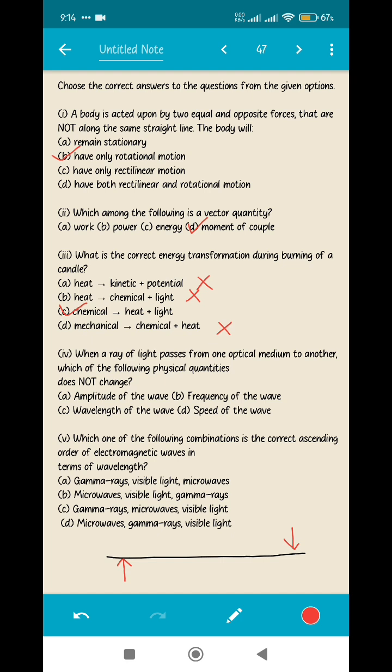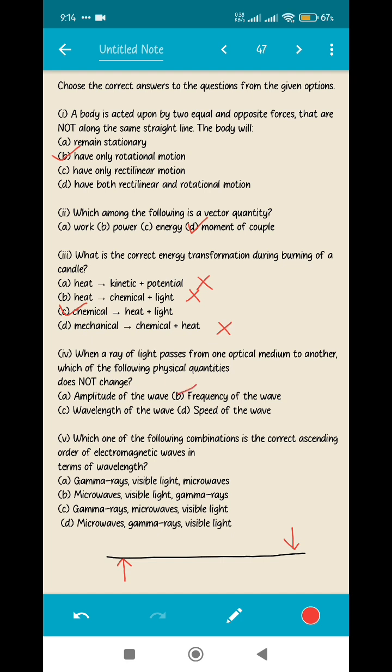Next, coming to the fourth question, when a ray of light passes from one optical medium to another, which of the following physical quantities does not change? Like you know, whenever a ray of light is moving from one medium to another medium, many quantities are changing, but only one quantity remains invariant, that is it does not change, because it is the characteristic property of the material itself. Since the material is not changing, since the ray is not changing, as a result that particular quantity will also not change. It is the frequency of the wave.